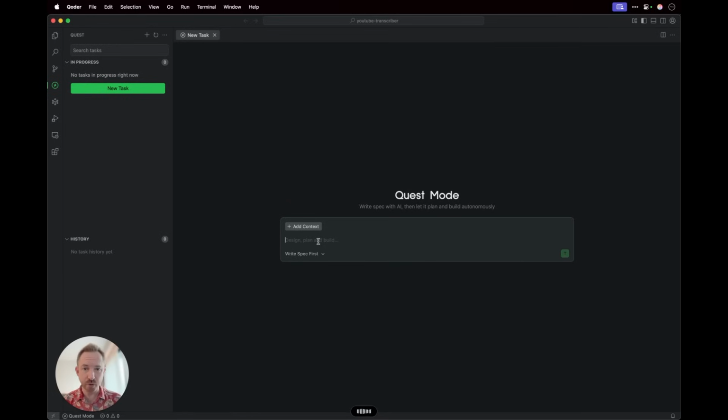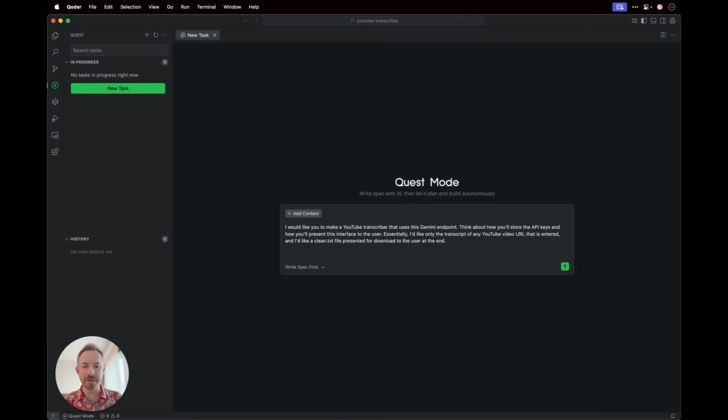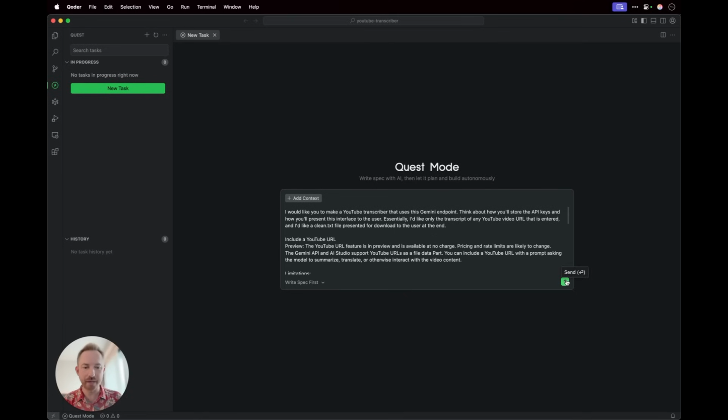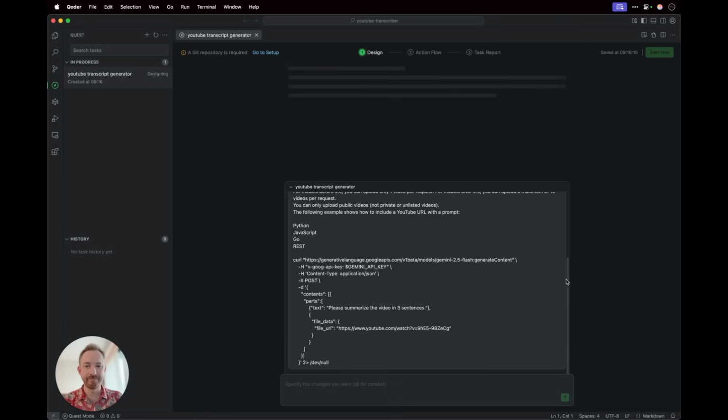Think about how you'll store the API keys and how you'll present this interface to the user. But essentially, I'd like only the transcript of any YouTube video URL that is entered, and I'd like a clean .txt file presented for download to the user at the end. Okay, that's the prompt. Now underneath, I'm just going to paste in the endpoint from Gemini so we can get all the data, and I'll set Qoder into quest mode to write the spec.